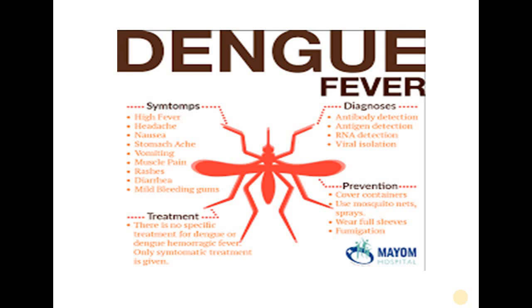You should check the IgM, IgG antibodies, antigen detection, RNA detection and viral isolation. Then what treatment are we giving? So there is no specific treatment for this condition. If the patient gets dengue hemorrhagic fever, then only as per symptoms you should give treatment to the patient. Now how will you prevent?